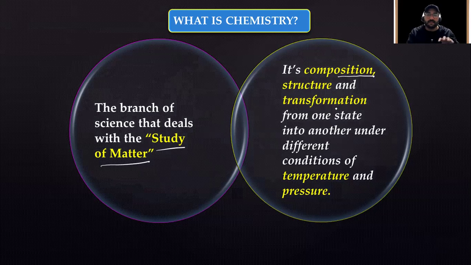That means change in state from one state to another state under different conditions of temperature and pressure. That means if we change the temperature and pressure of a particular state, it will definitely change into other states. Okay. So we will go through the transformation in detail in upcoming videos, and we will also discuss matter in detail in the next video, obviously. So this was about the study of matter, the definition of chemistry.